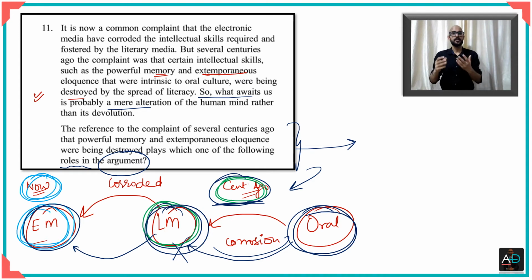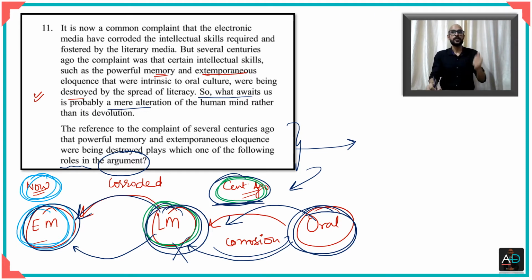So he's perhaps using this as an example to say that since the change from oral to literary did not lead to a corrosion of the mind, the same thing will not happen even when you go from literary to electronic.